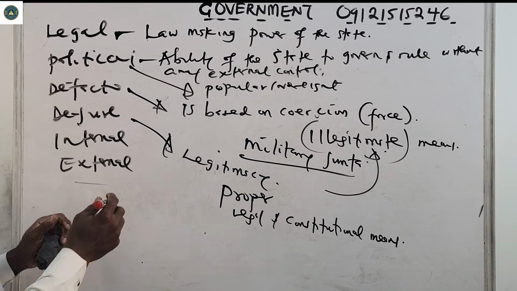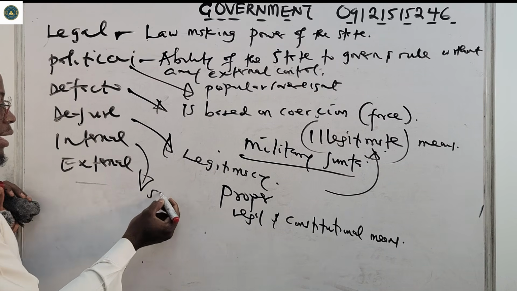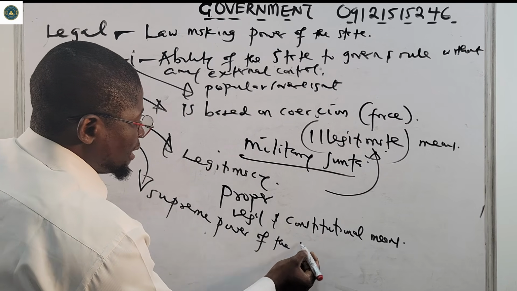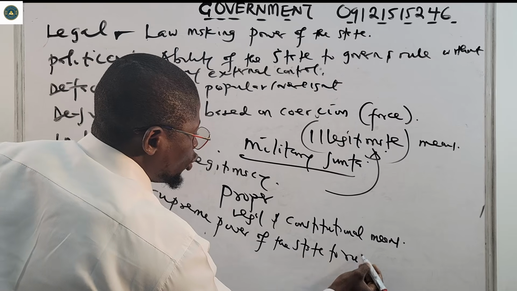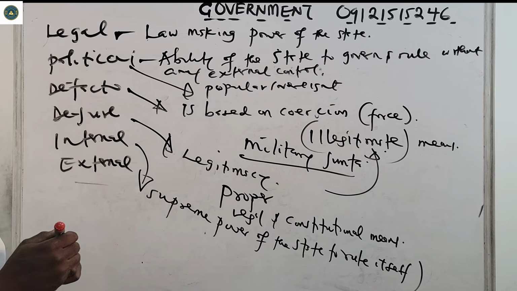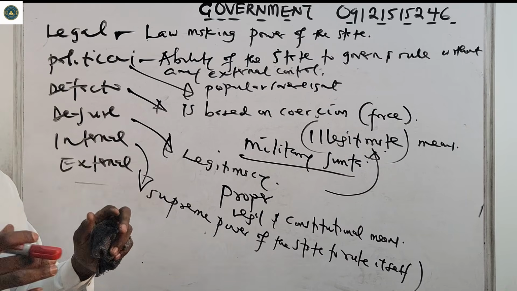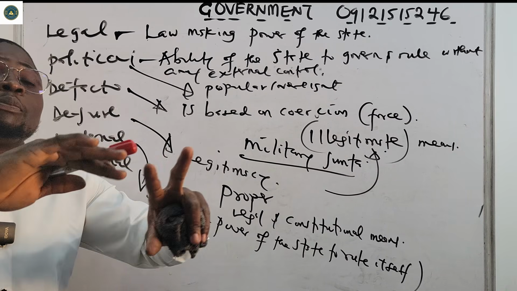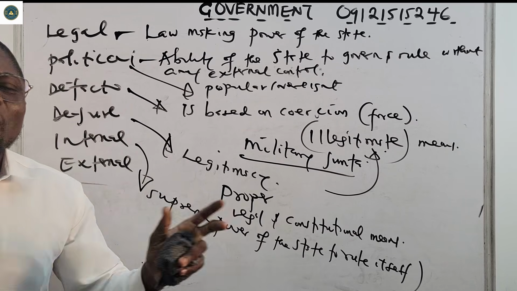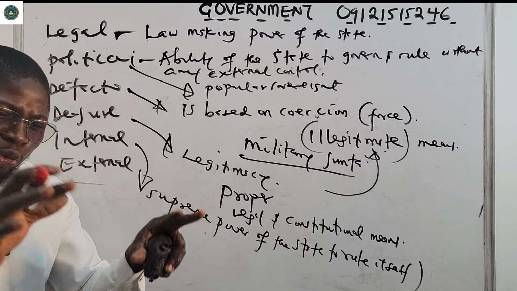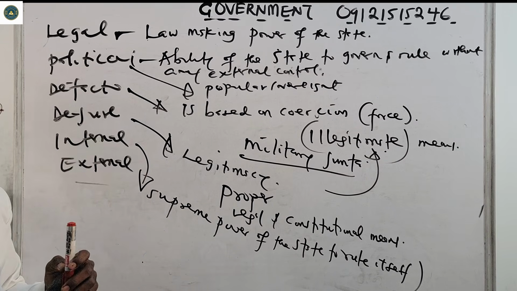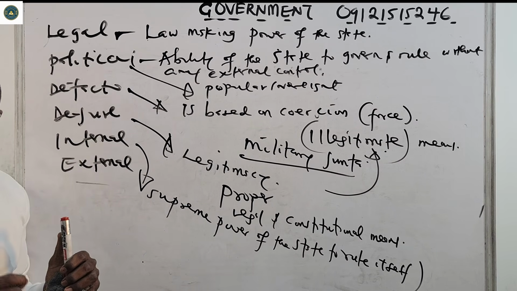Then we have internal sovereignty. This one talks about the supreme power of the state to rule itself, to rule the people that are in the territory of the state, the people that are in the confines of the state. The supreme power of the state to rule itself is known as internal sovereignty.